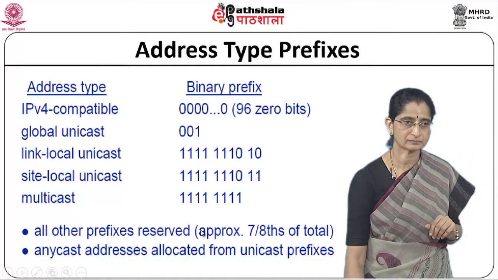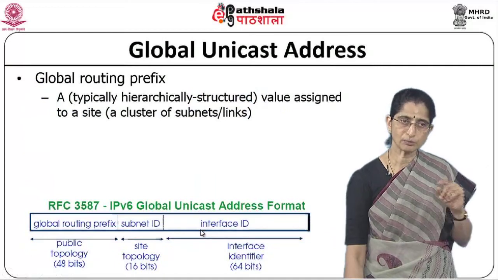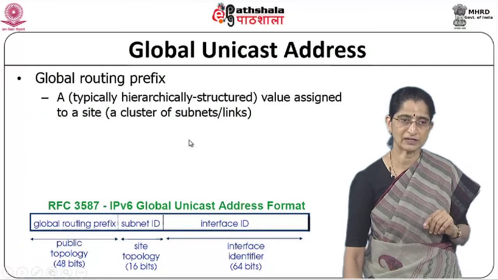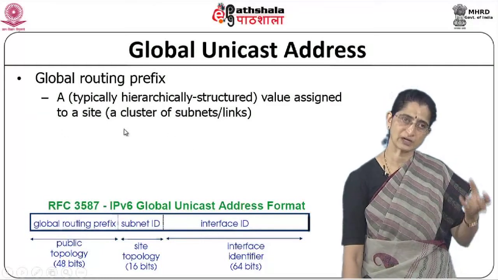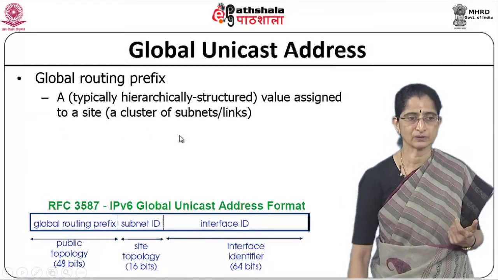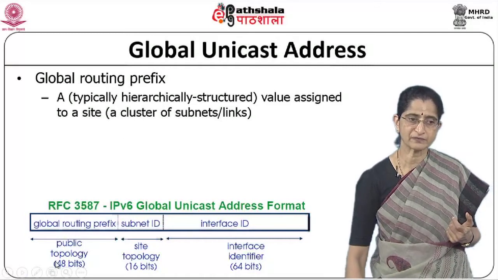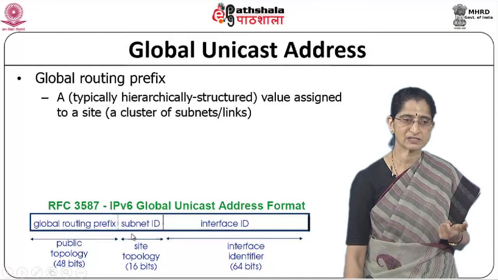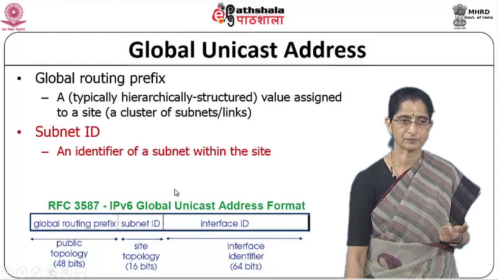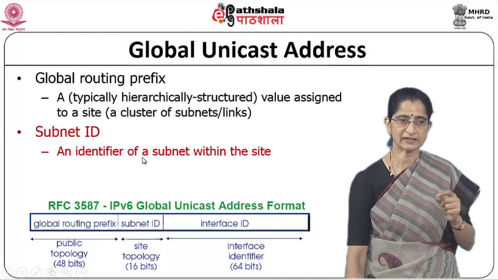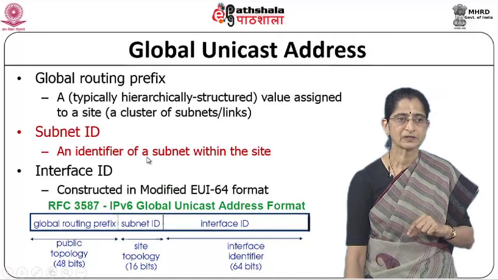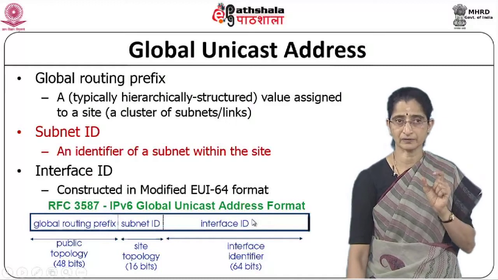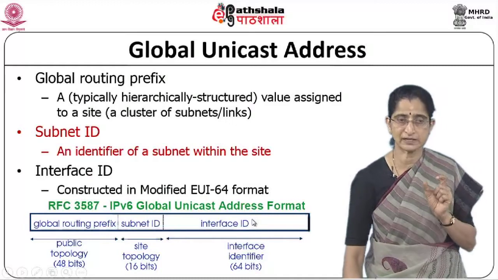So the global unicast addresses, we said, are typically a hierarchically structured value which can be assigned to a site or to a cluster of subnets or links. So you have a global routing prefix, which is based on the public topology, 48 bits, and then you have a subnet ID and then the interface ID. The subnet ID will be an identifier of a subnet within the site, and the interface ID is the identity of the actual interface card that you have.